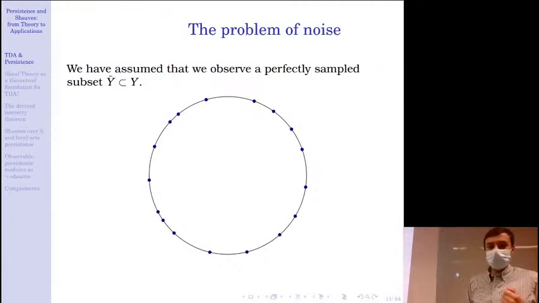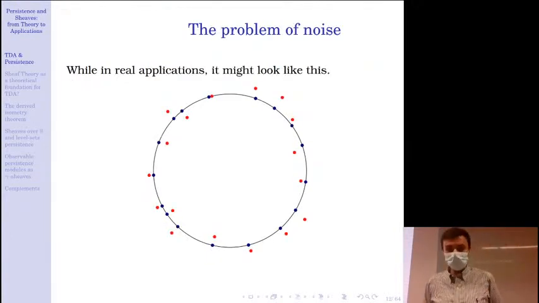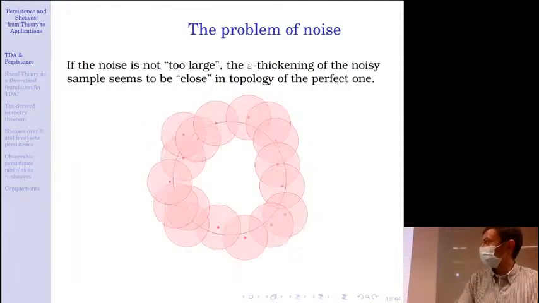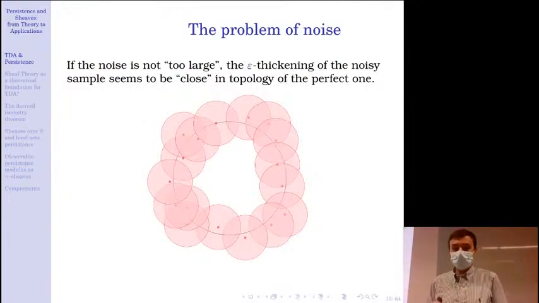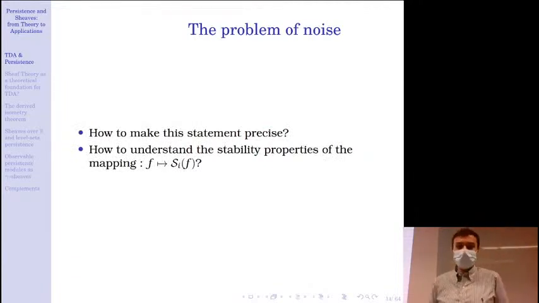Now maybe I have been slightly too optimistic, because I assumed that F tilde was perfectly sampled on my space Y, but in real-life applications it might look like this, like the red subset. Here we see that, for instance, if I again do the growing balls construction, and if the noise is not too large, then I can again recover the topology of the circle. I will see that it still looks the same. So how can we make this statement precise?